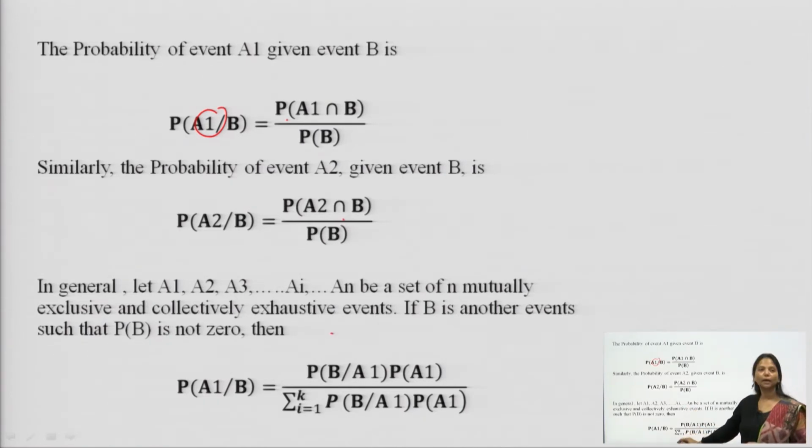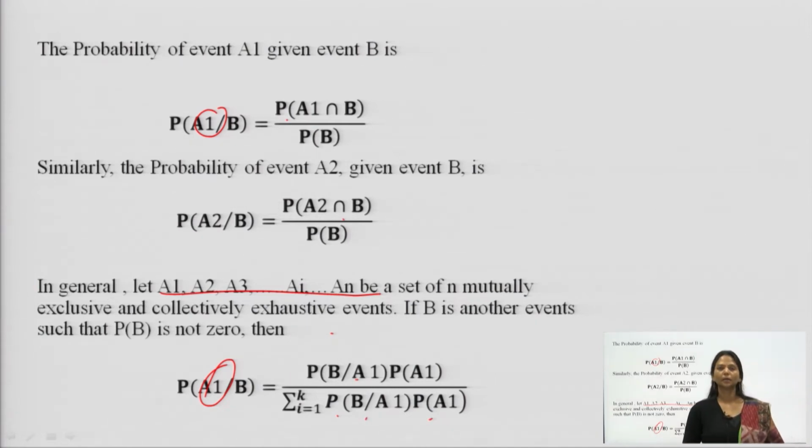Then just apply the summation, from i equal to 1 to n, of probability of B given Ai into probability of Ai. See here how to apply the formula in the question.